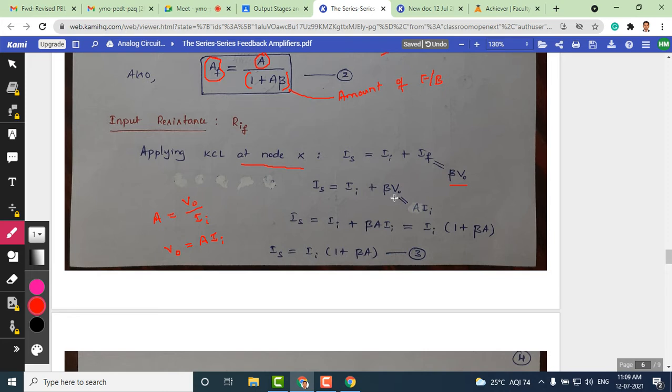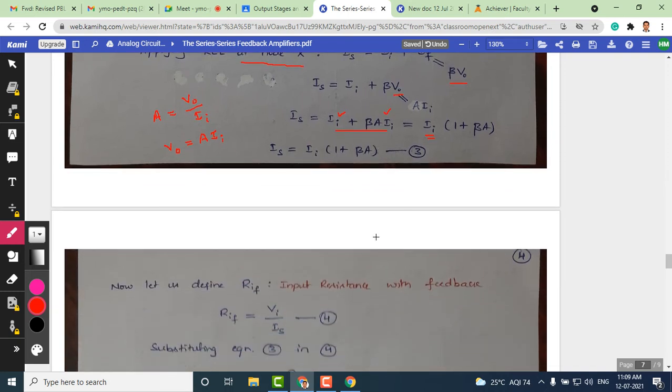After substituting, the resulting equation is as shown here, and we can take out II as a common factor from the first and the second term. The remaining terms are written within the bracket, which is 1 plus beta A. So we finally got equation 3 as IS is equal to II into 1 plus beta A.